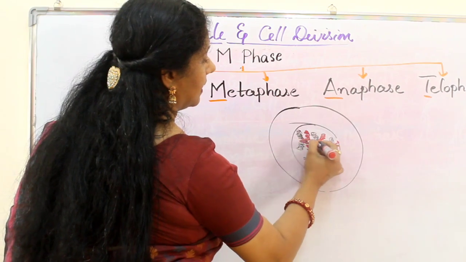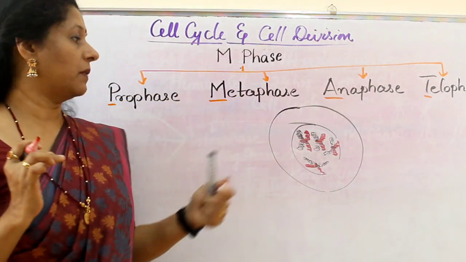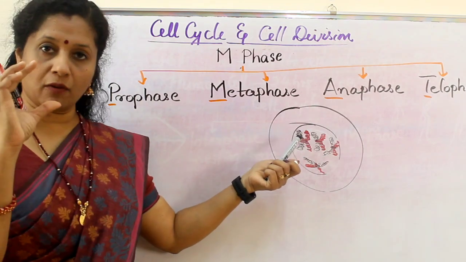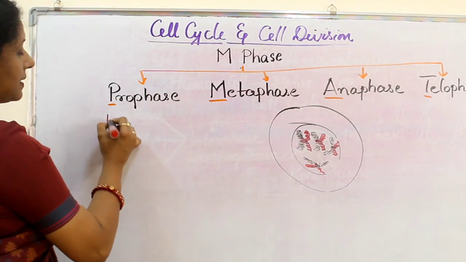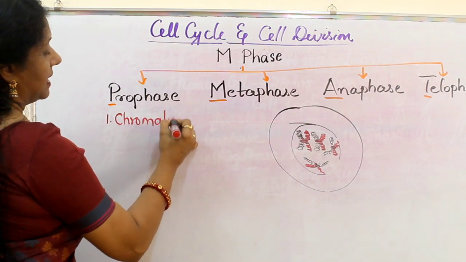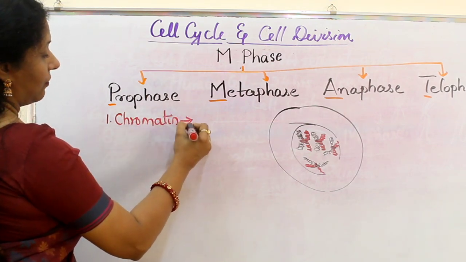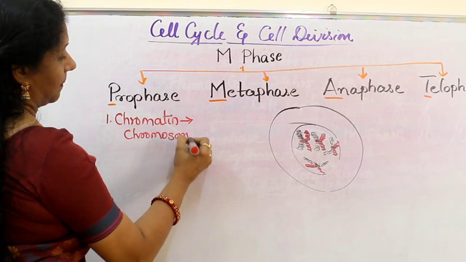So there is a central part, that is the centromere, which is the primary constriction on a chromosome. So this is a condensed form of chromosome with the 2 chromatids. So during prophase, what is the first stage? Chromatin materials condense to form rod-shaped chromosomes.